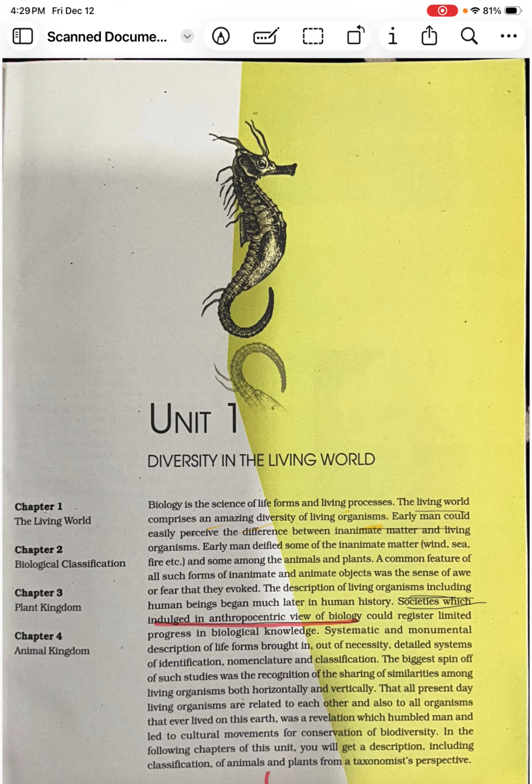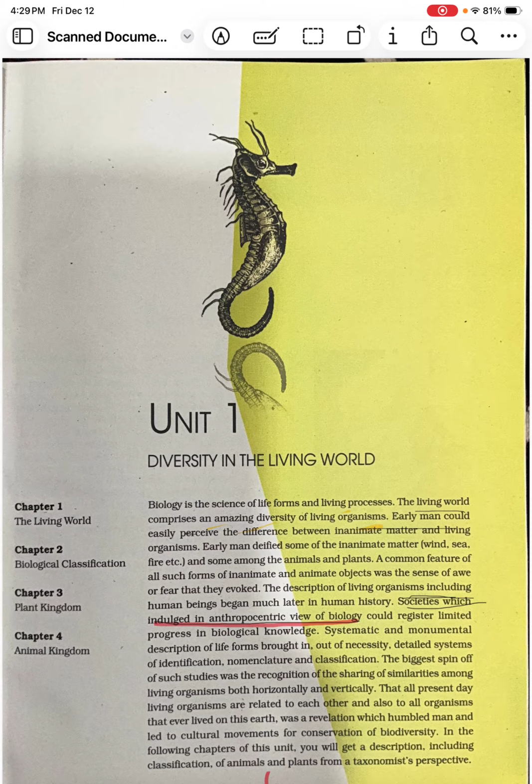But later on, when humans started exploring each and every living organism and went on identifying them, due to the vast diversity and confusion, they thought of having a particular system to identify and to name the organisms.